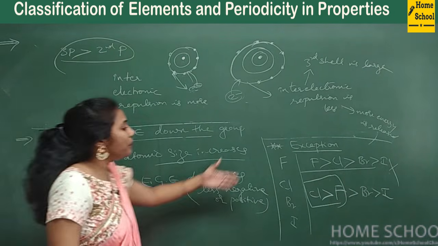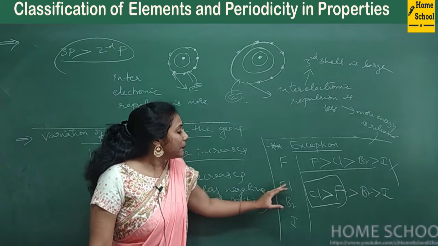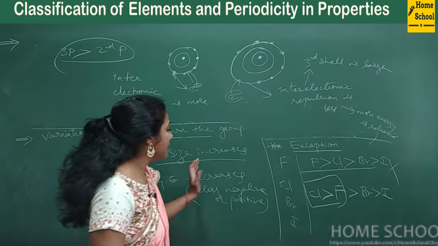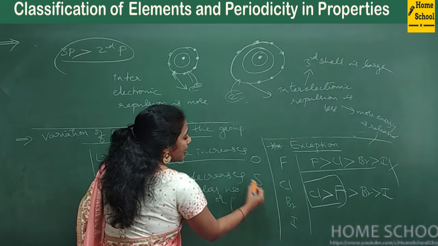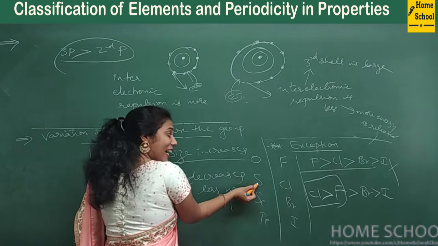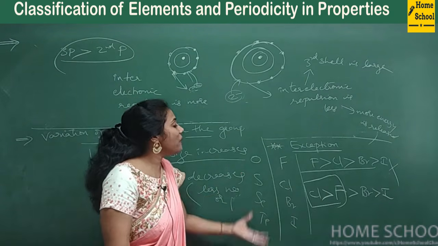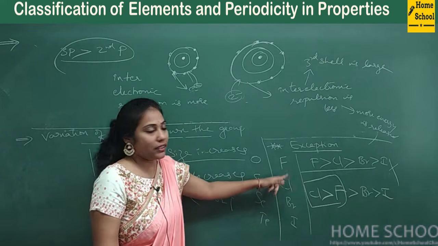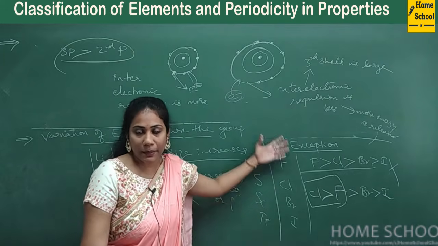So in the group, chlorine comes in the third period, fluorine comes in the second period. All third period elements have more electron gain enthalpies than second period elements. And if you want to talk about the previous group, like oxygen, sulfur, selenium, tellurium, right? Here also the same thing, sulfur has more electron gain enthalpy than oxygen. So group wise, usually the second element has more electron gain enthalpy than the first placed element. Group wise I am talking about.